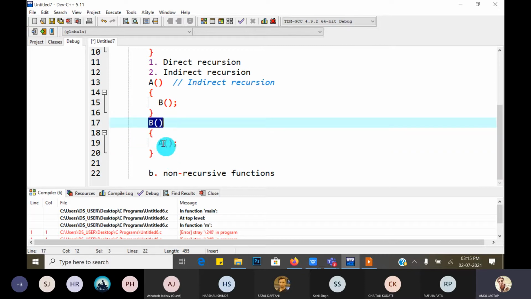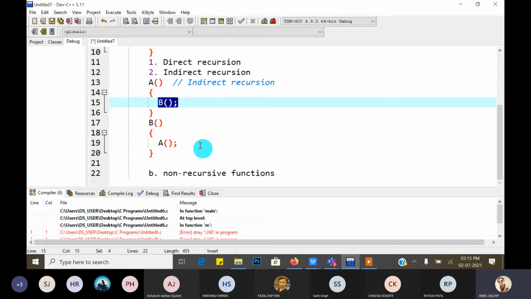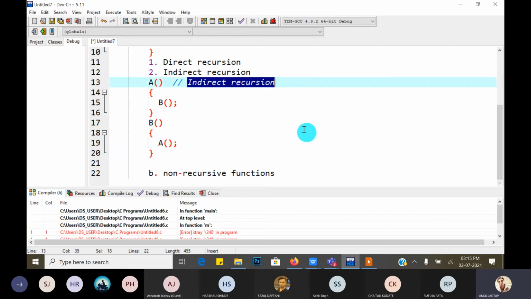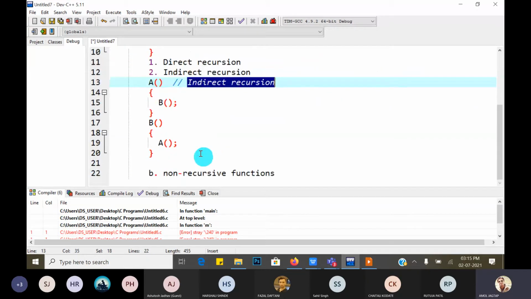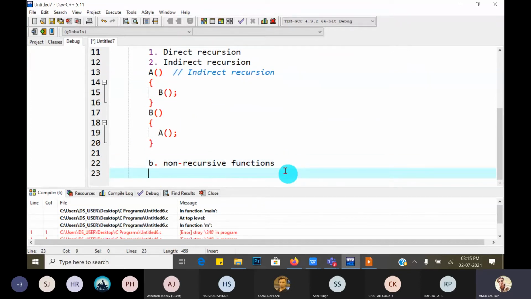It means the second function calls A, but A calls the B function. When we write this type of function, it is called indirect recursion. Understood? Yes, sir. Okay. So this is the second type of function based on recursion. One is recursive function, another one is non-recursive function.